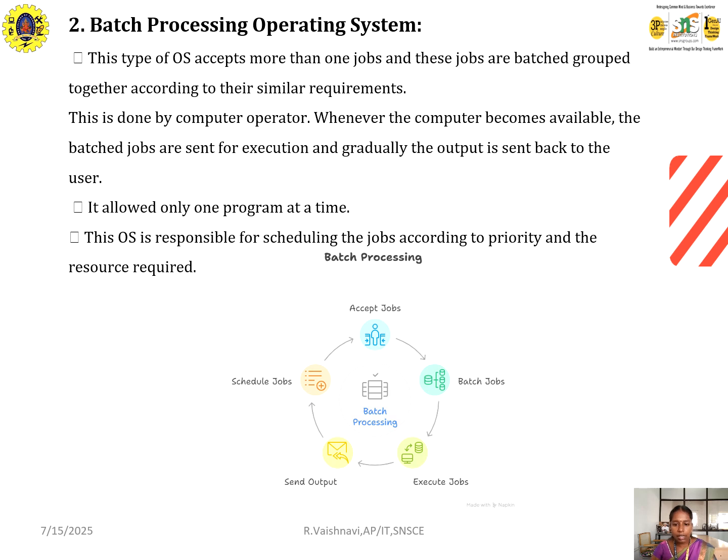Here we have the batch processing jobs. First, it will accept the jobs, and then it will batch the jobs, and then it executes, and then it sends the output, and then it schedules the jobs. These are the processes of the batch processing operating systems.